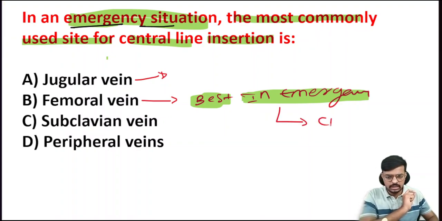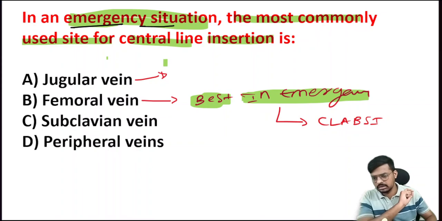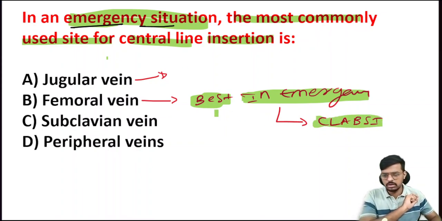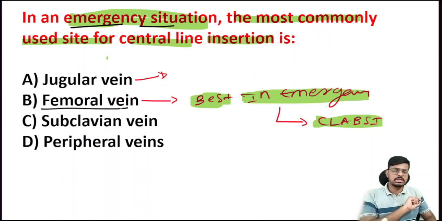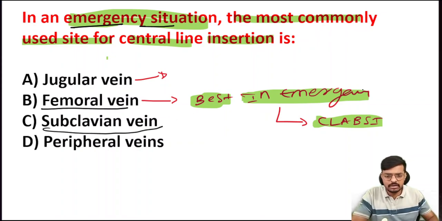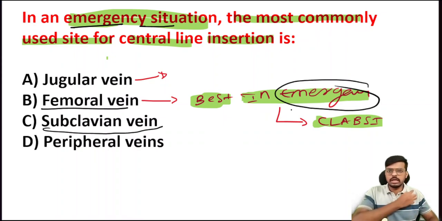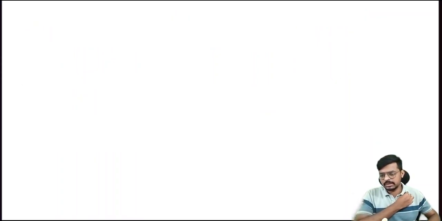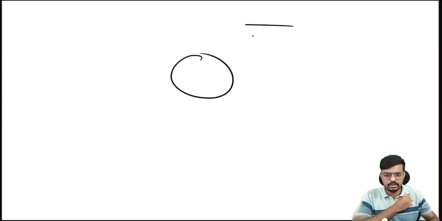So central line associated bloodstream infection, that is the CLABSI. Okay, so already we have discussed. The highest chance of CLABSI will be there in the femoral vein central catheters. Okay, but if I am inserting the central line in the subclavian vein in the emergency situation, here below the clavicle, we call this the subclavian vein. Okay, so this is the heart. Here the clavicles are there, clavicle bones.